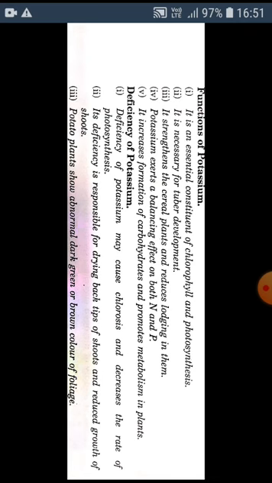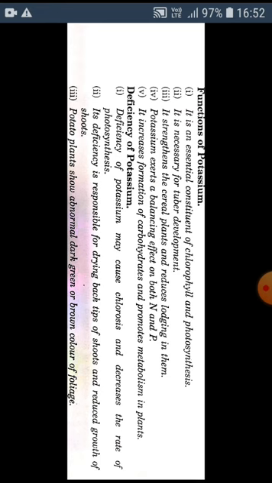The main functions of potassium are: it is an essential constituent of chlorophyll and photosynthesis. Potassium is necessary for tuber development. Potassium strengthens the cereal plants and it reduces lodging in them. It is also necessary for exerting a balancing effect on both nitrogen and phosphorus. Another important requirement of potassium is that it increases formation of carbohydrate and promotes metabolism in plants.